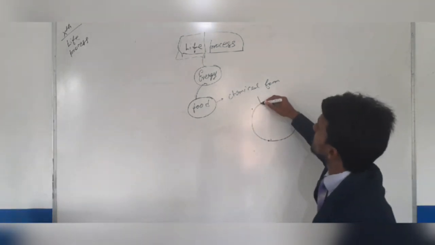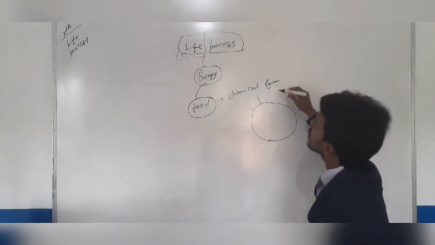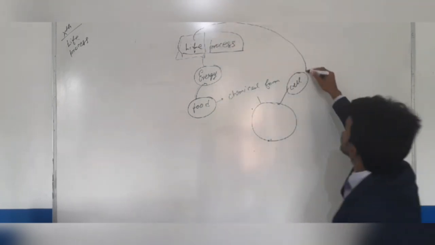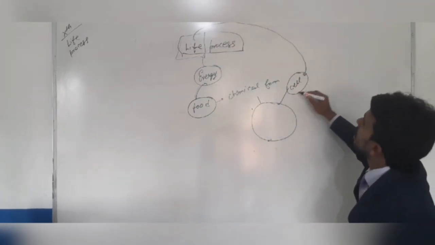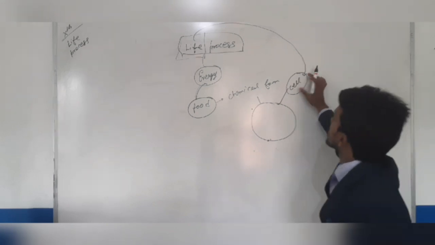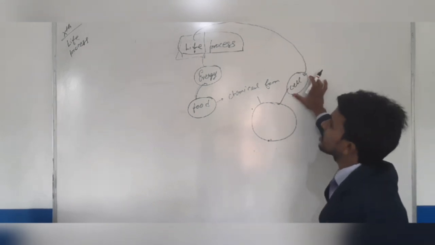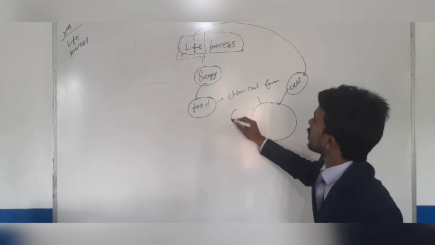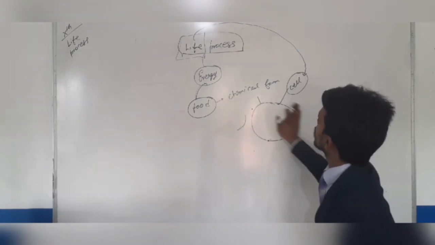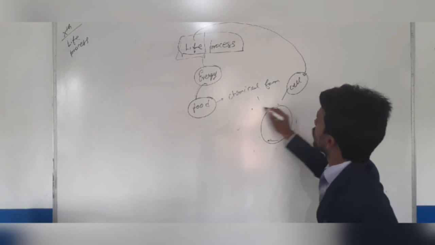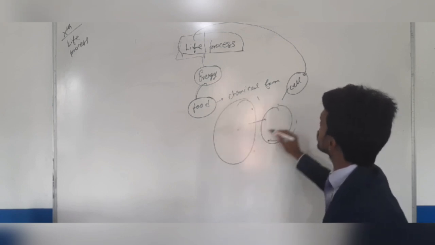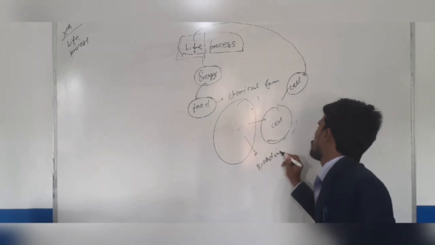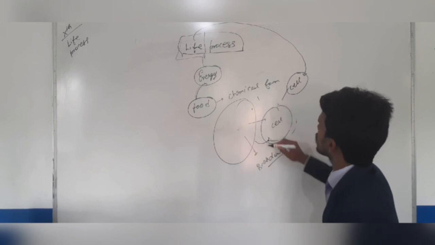The cell needs energy. What is the structural and functional unit of life? The cell. So energy is needed inside the cell. But food molecules are much larger than the cell, so they need to break down first. Then they will enter the cell.